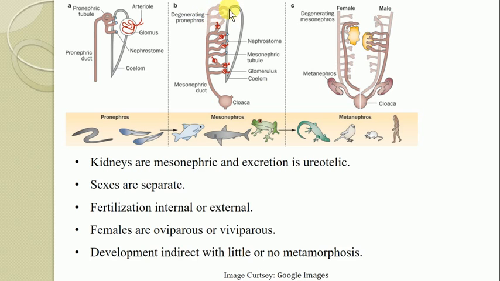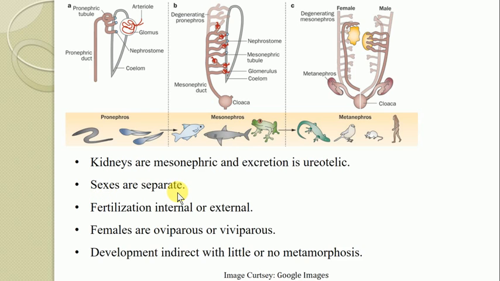In the protochordata, the kidney is of the pronephros type, but among the fishes, the kidney is of the mesonephros type. And among the mammals, the kidney is referred to as the metanephros type. So we have already learned the distinction between the different kinds of kidney present in the chordates in the first chapter.